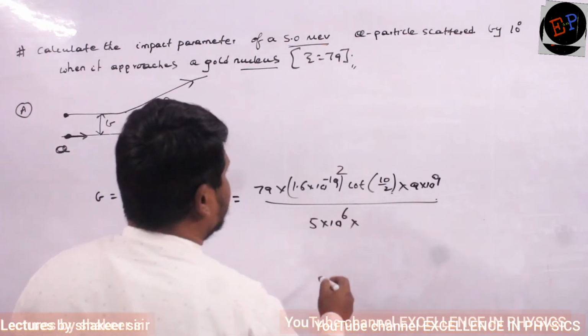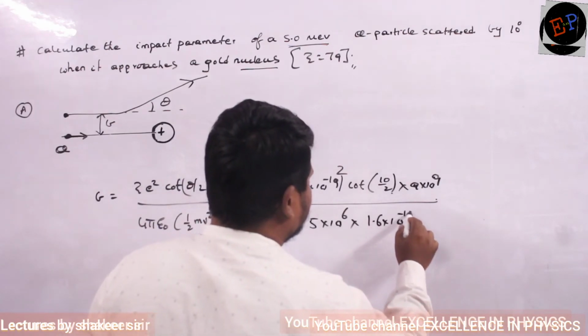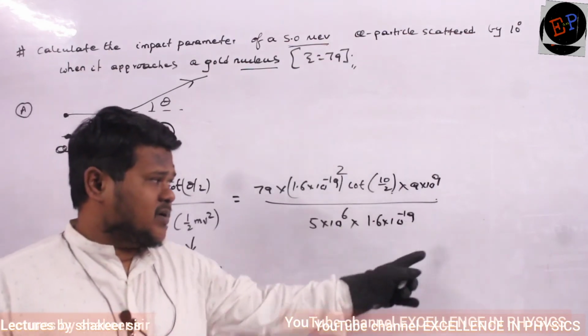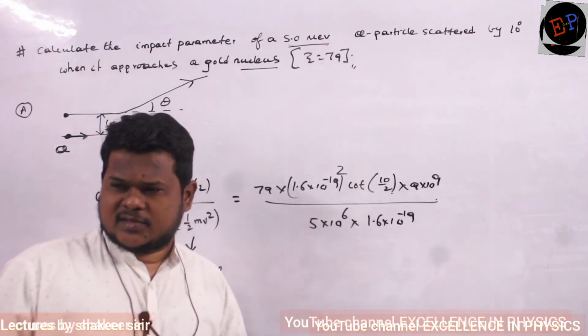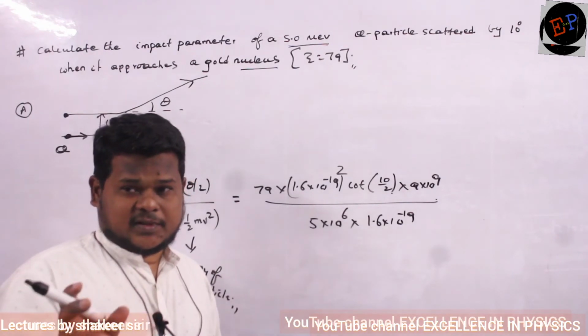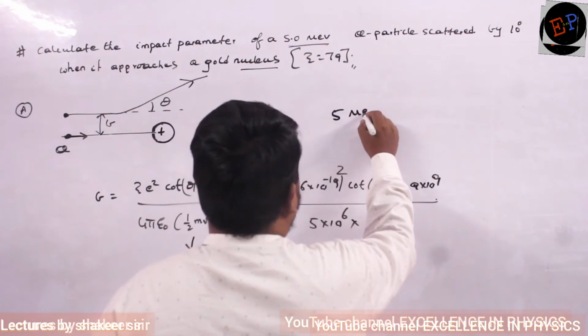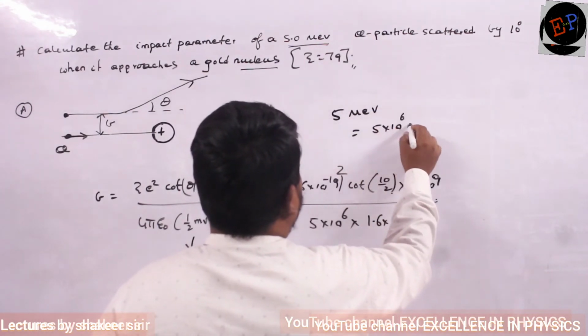Multiplied by 1 electron volt, which can be written as 1.6 into 10 power minus 19 joules. Here all the calculations we are doing in the SI system, and electron volt is not the SI unit of energy. Joule is the SI unit. See, 5 mega electron volt, or million electron volt, how can I write it? 5 into 10 power 6 electron volts.